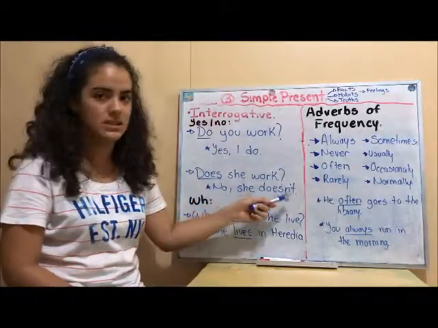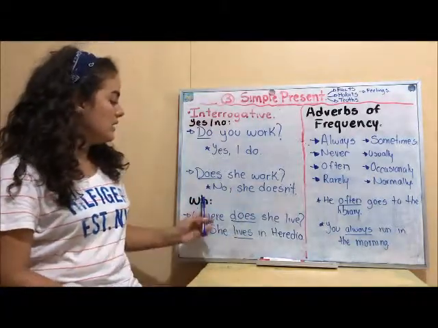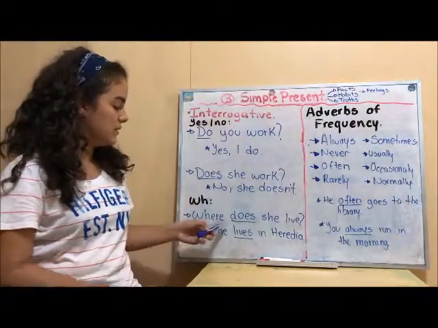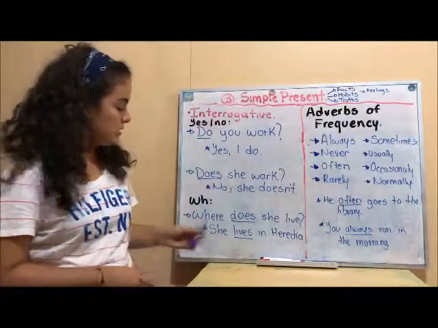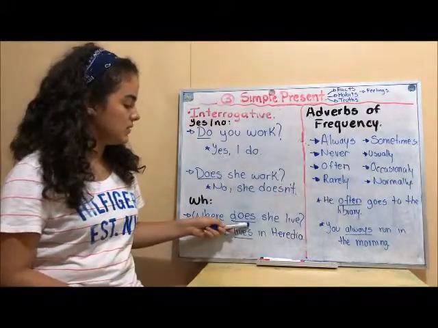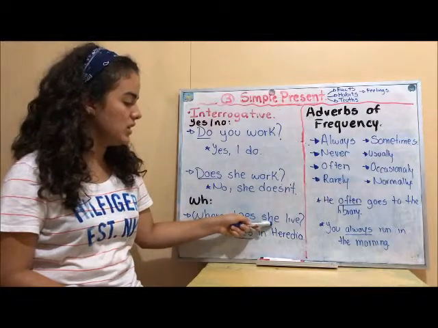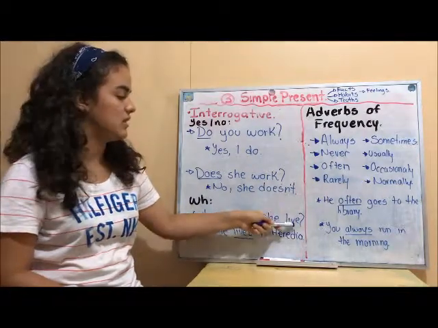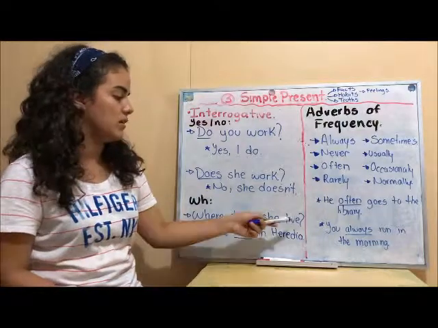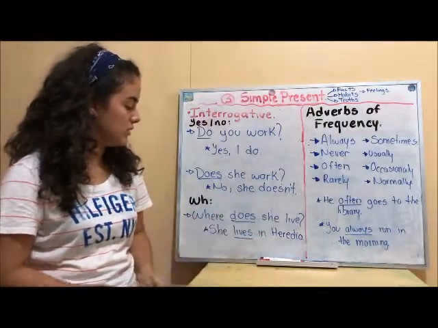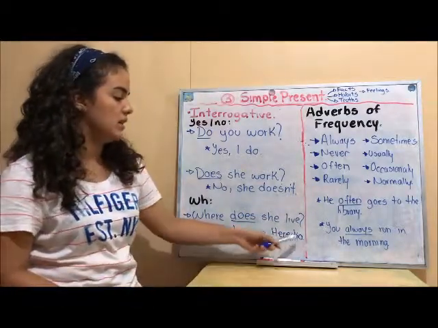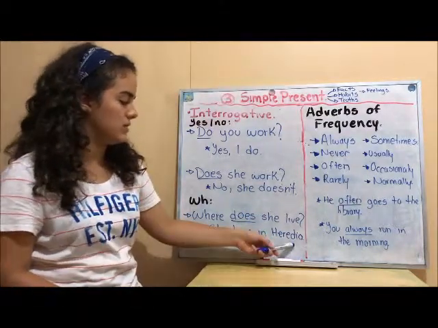Or yes, she does. And now for our WH questions, we have the WH word here, where, and does, that's the auxiliary, she, that is the subject, and live, there is the verb or the rest of the question. So, where does she live? She lives in Heredia. That would be the answer.